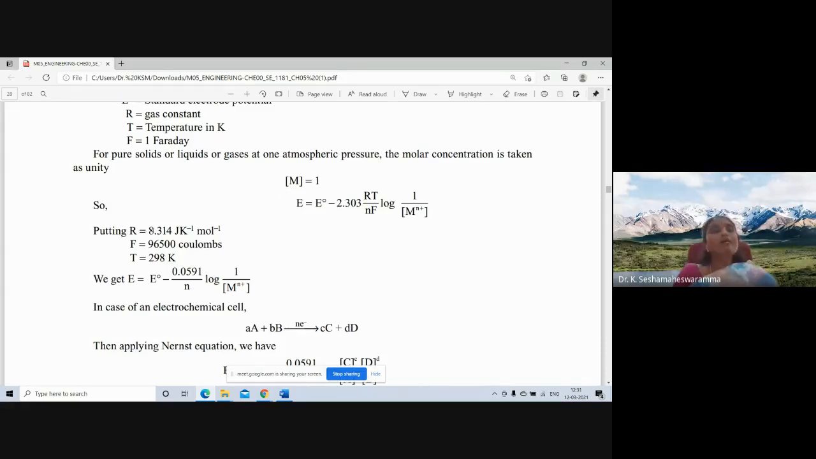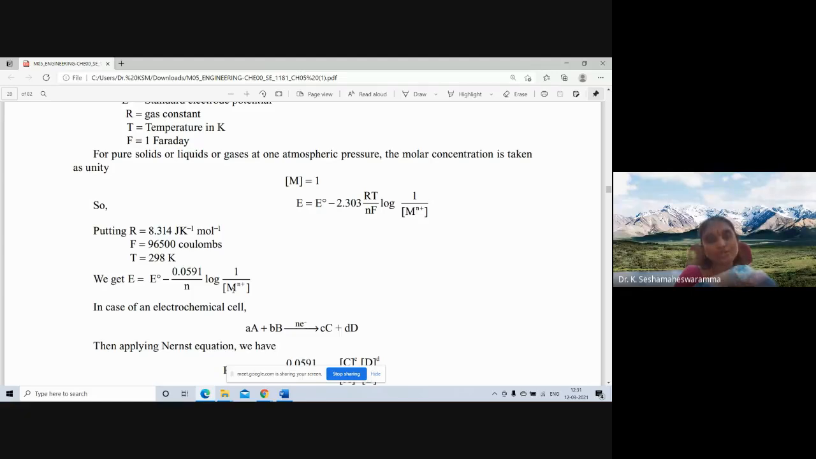Hence, putting R is equal to 8.314 joule Kelvin inverse mole inverse, Faraday F is equal to 96,500 coulombs, and T is equal to 298 Kelvin, we substitute all these in the above equation. We will get E is equal to E0 minus 0.0591 by N log 1 by concentration of Mn plus.